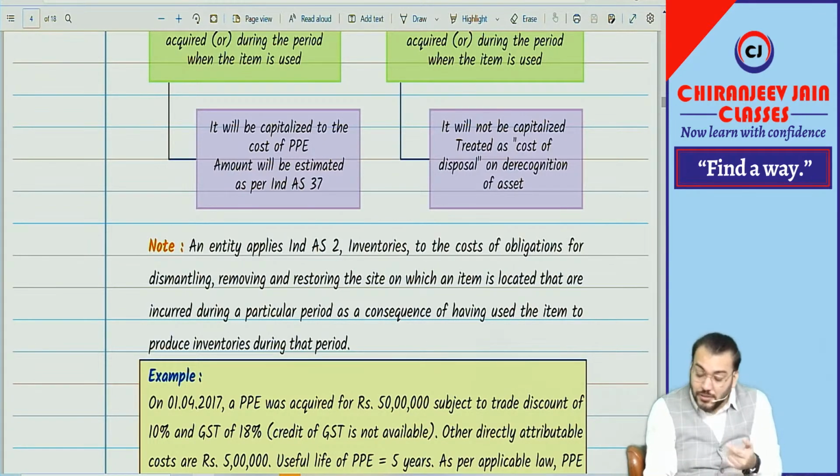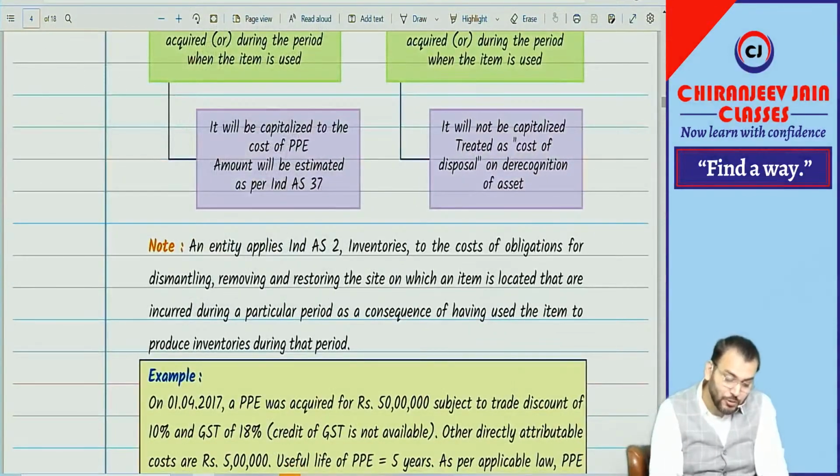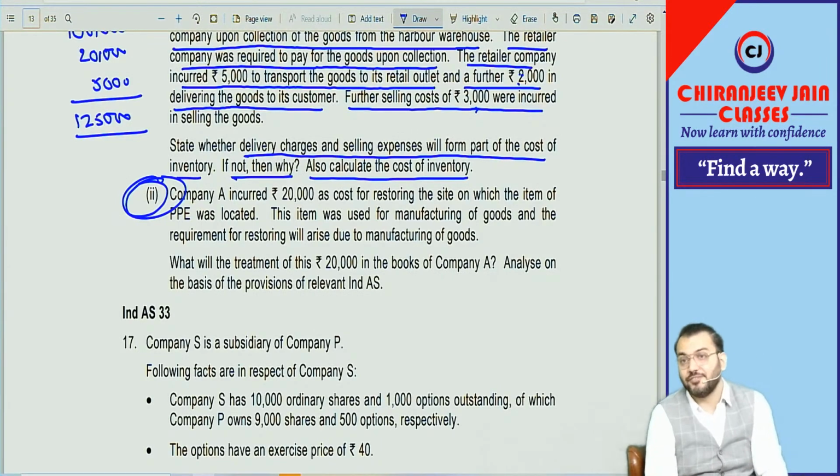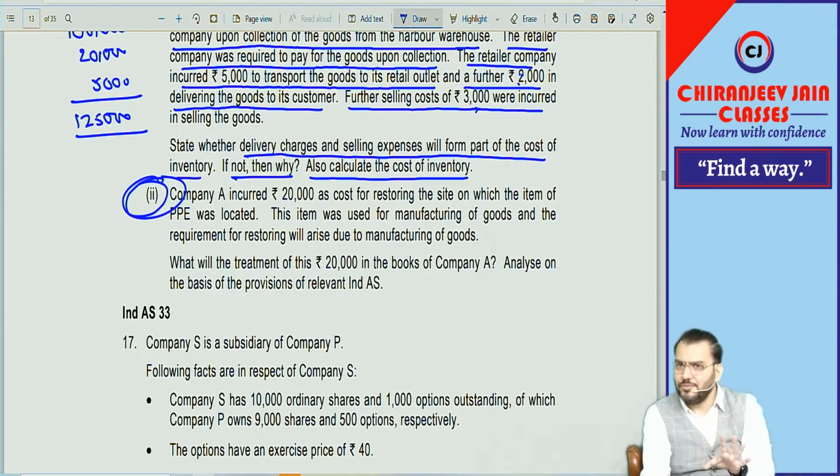You remember that point? And believe me, they have given a question based on this. It is so above my expectation also. I have also not expected that this type of question they will ask. This is beyond my expectation. And they started asking this type of question. It means they want to kill you. I don't know whether you can retain this much point or not. And believe me, they are not asking this type of question in exam. They are giving in RTP, but they are not asking.